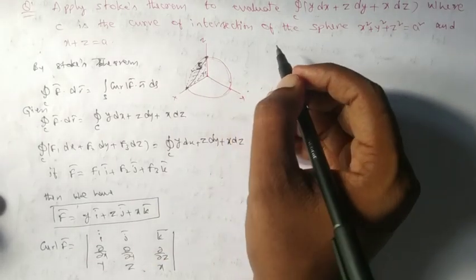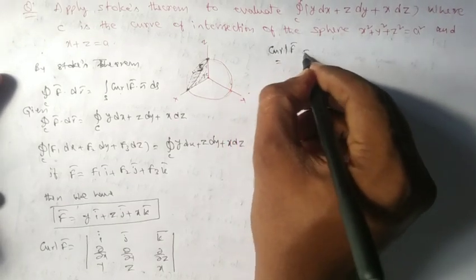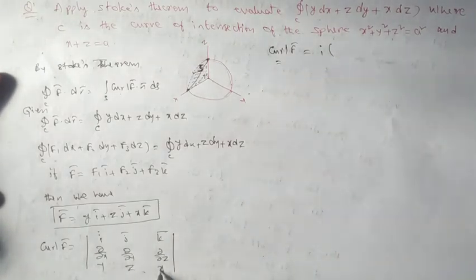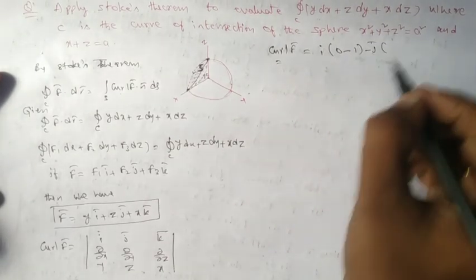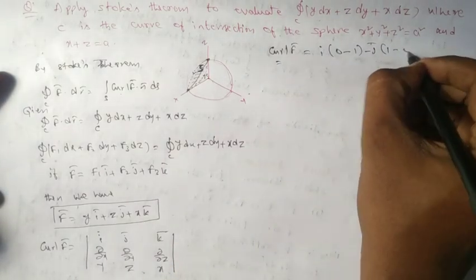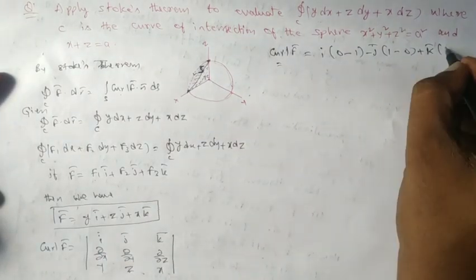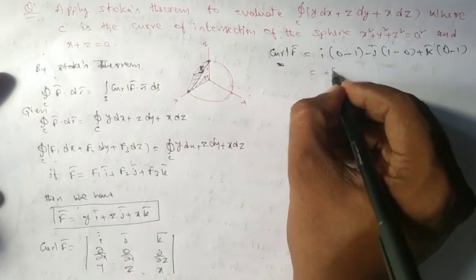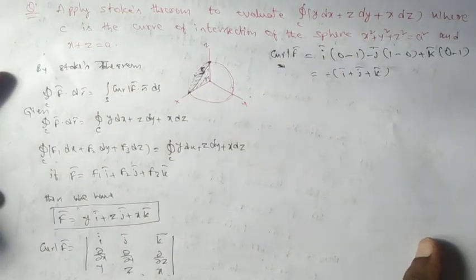So on simplifying, curl f bar equal to i bar times dou by dou y of x is 0 minus dou by dou z of this one is minus 1, minus j bar times dou by dou x of this one is 1 minus dou by dou z of y is 0, plus k bar times dou by dou x of z is 0, dou by dou y of y is 1. So ultimately curl f bar equal to minus times i bar plus j bar plus k bar. This is what curl f bar is.